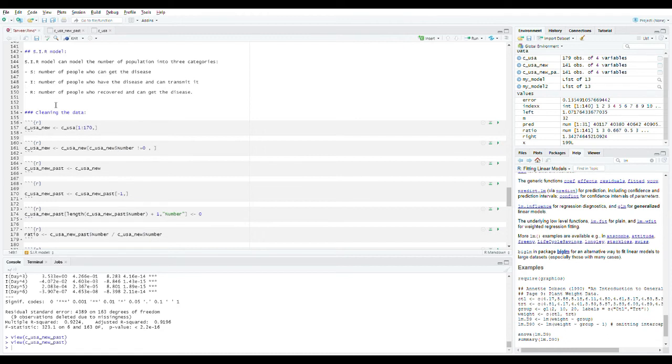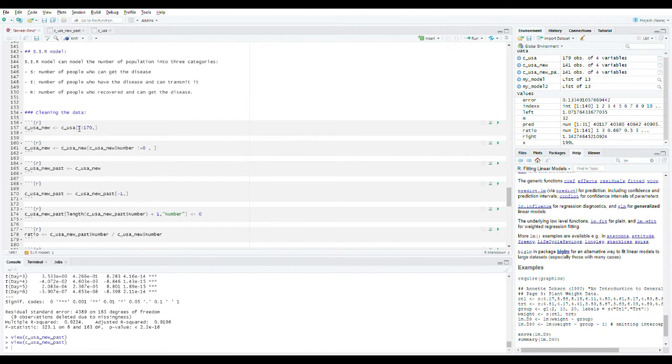So now the problem is to calculate the rate of S to I only, because the I to S is already given. And now here we are suggesting one way to do so. We are going to see how the number of cases is changing from day to day and get the most repeated ratio of changing from day to day.